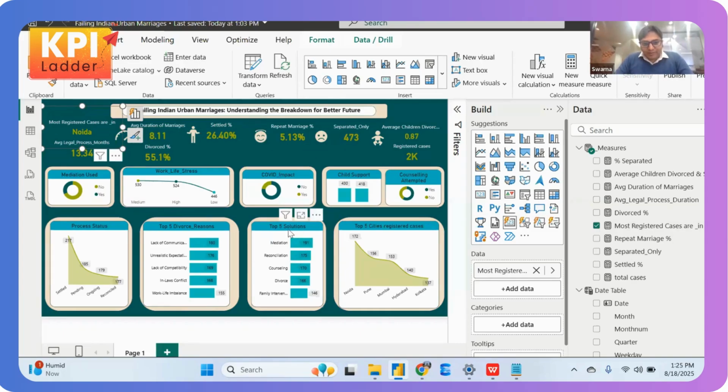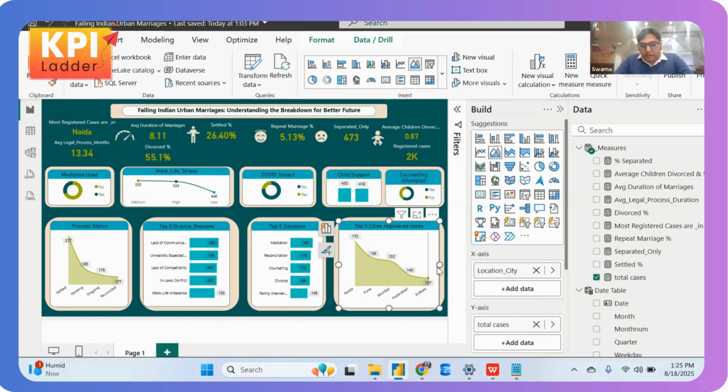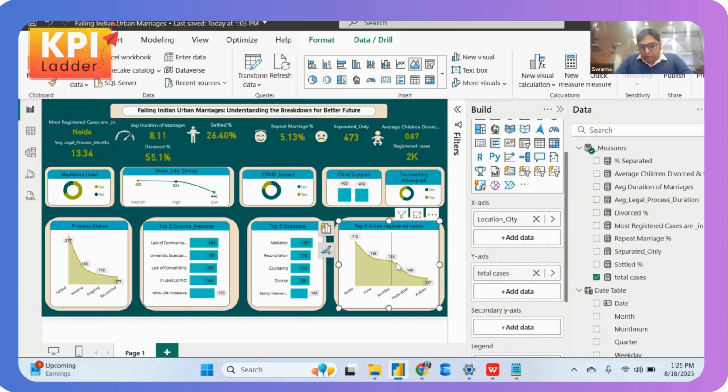From that point of view, you can try to understand that mediation, reconciliation, counseling, divorce, and family intervention are the top five solutions they are providing, based on the data set we are showcasing in the chart or visual. Also, Noida is the top city for cases, shown as 172. The x-axis is location city and the y-axis is total cases, and this gives you this kind of visual.